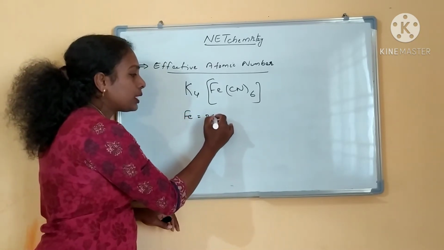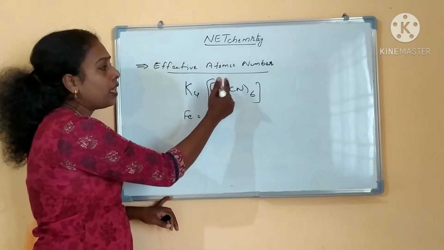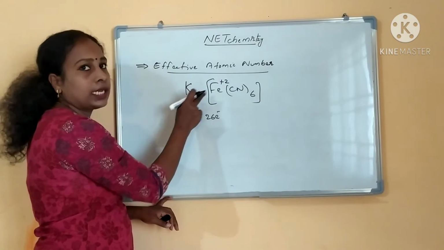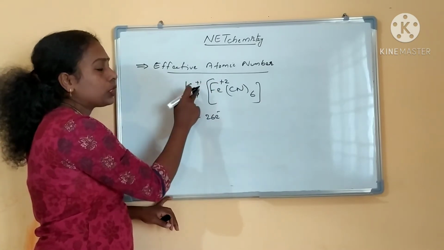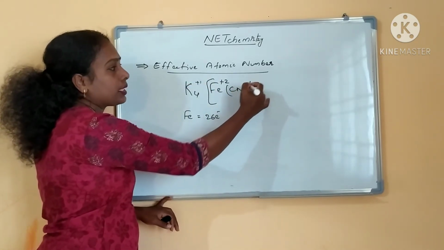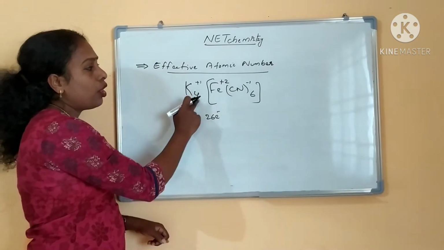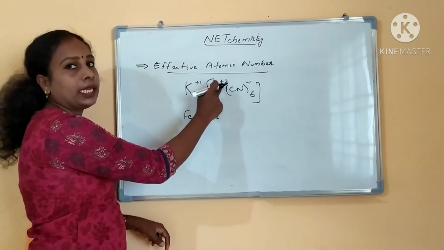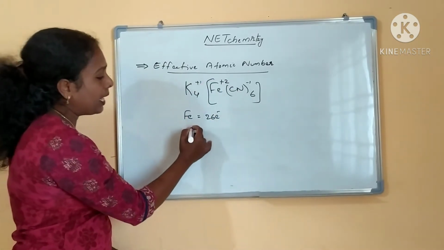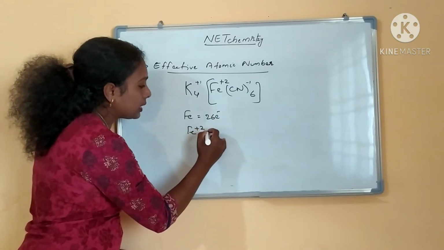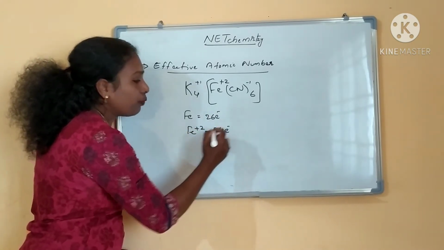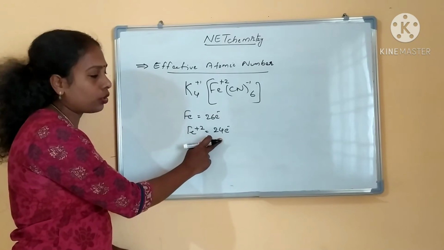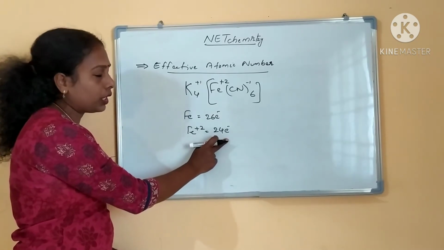Fe has 26 electrons. Here it is in the +2 oxidation state. The complex carries a charge of 4 minus, and cyanide is a negative ligand, so 4 minus 6 gives a +2 oxidation state. Iron is in the +2 oxidation state, which means it has lost 2 electrons, so it has a 24 electron configuration.